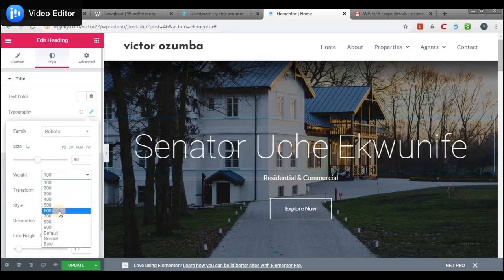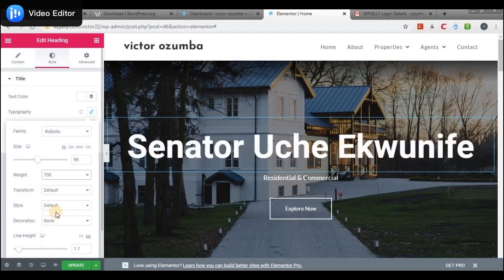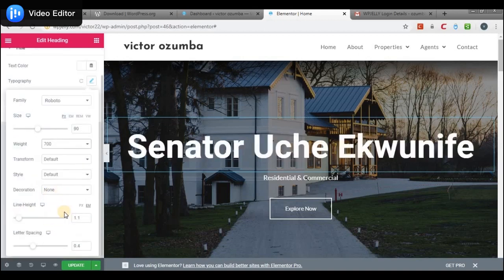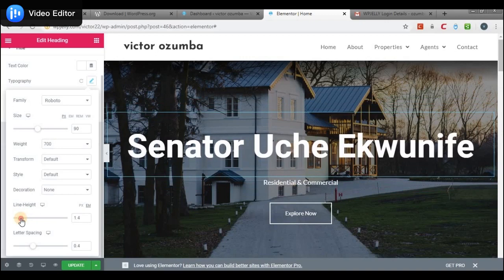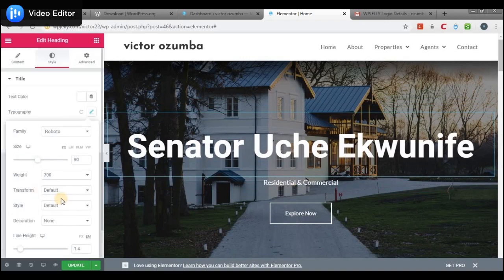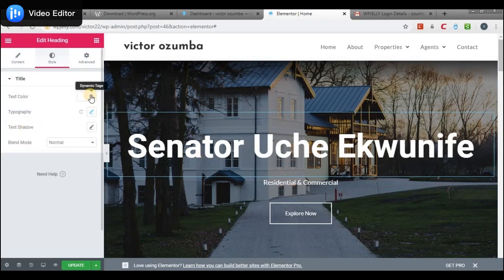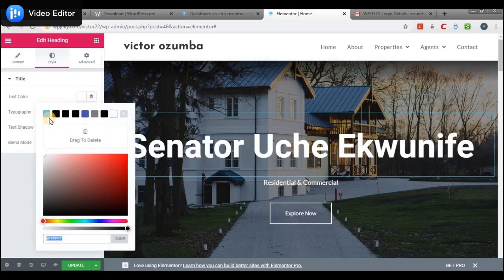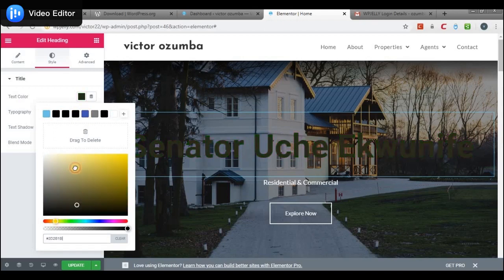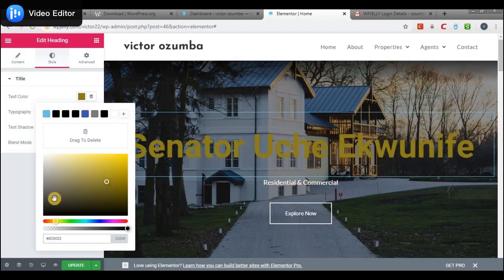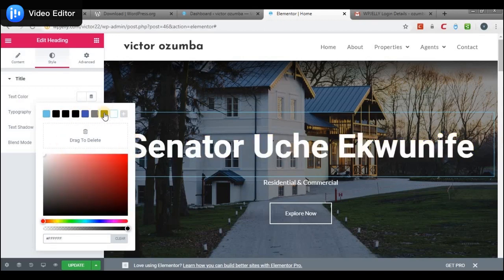So you could just mess around with this, play around with this, and then get to understand a lot of things, how things work. You can have the line spaces, you can increase the line spacing, you could decrease it. So if you have used Microsoft Word before, this Elementor should be very easy for you to understand and make use of. Then the text color, assuming I didn't want white, I could just select blue, or choose from the colors here, any color of your choice. Yeah, but I kind of like that white, so I'll leave it on white.